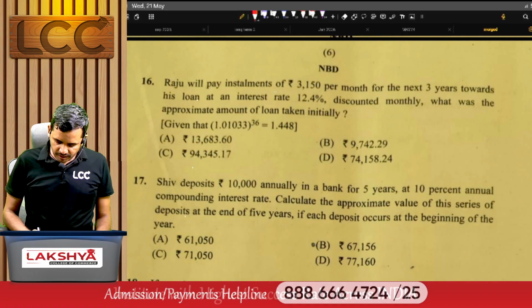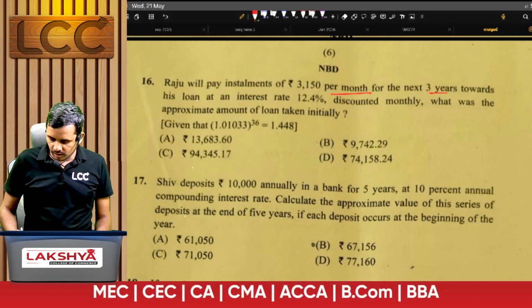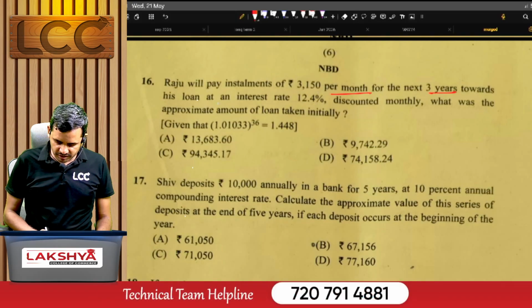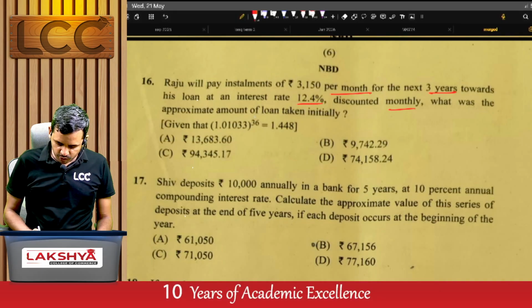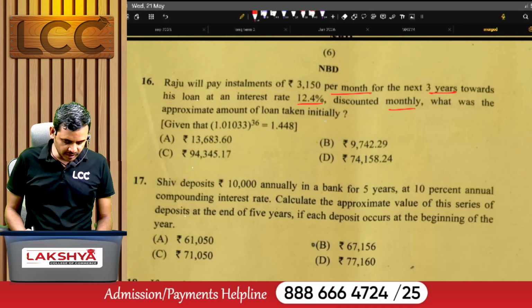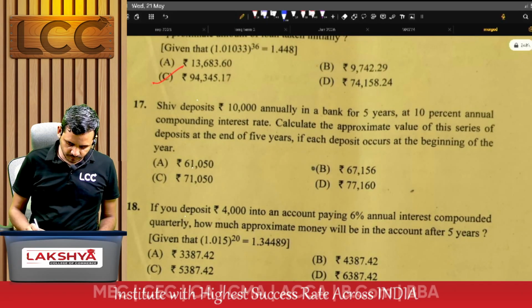Rasu will pay installments of 3,150 per month for the next 3 years towards his loan at the interest rate of 12.4% discounted monthly. What was the approximate amount of loan taken initially? For this one, the right answer is option C.